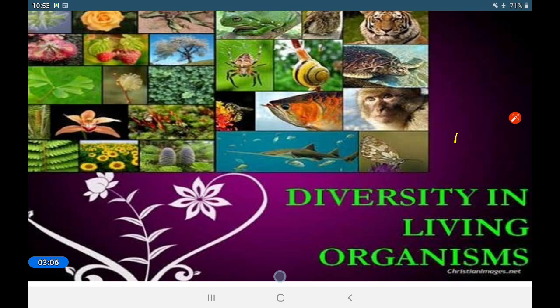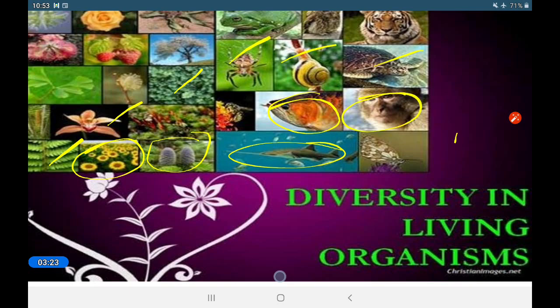So our surroundings are full of different kinds of plants. You can see the fern, the flowering plants, angiosperms, gymnosperms, all these plants, and several different types of animals. This is the fish, this is the mammals. So many different types of animals and plants are there. Now we have to study the living organisms. We have to understand what specific characteristics they have. It is not a very easy task to know so many animals, so many plants, so many microorganisms.